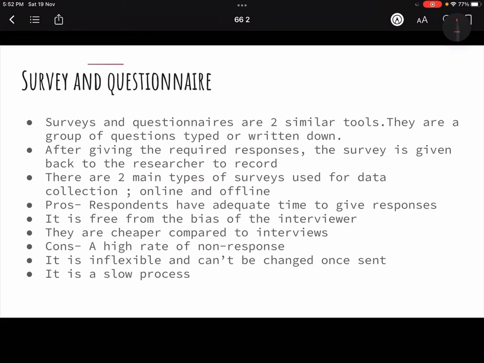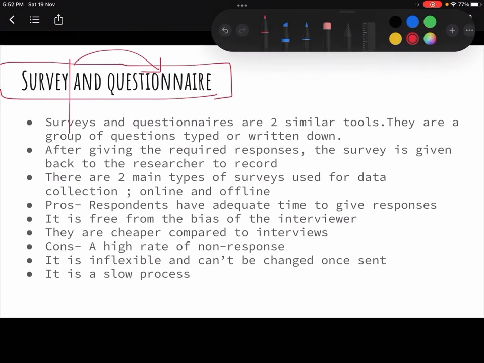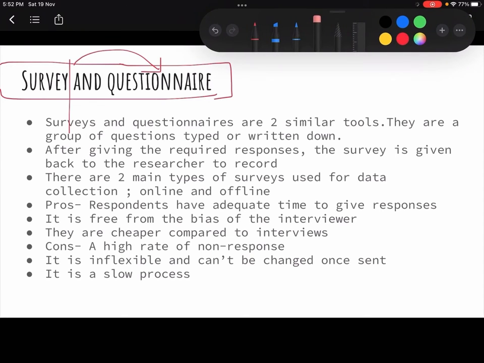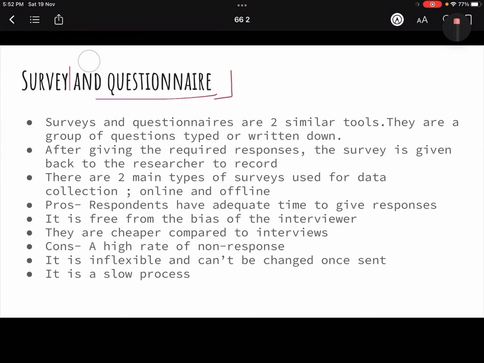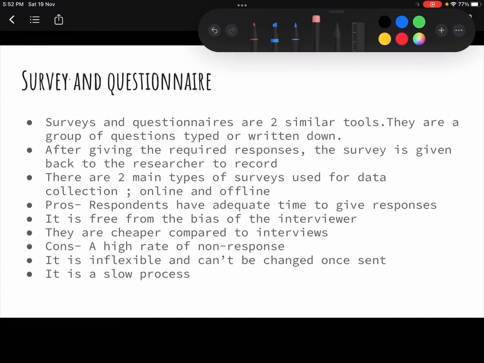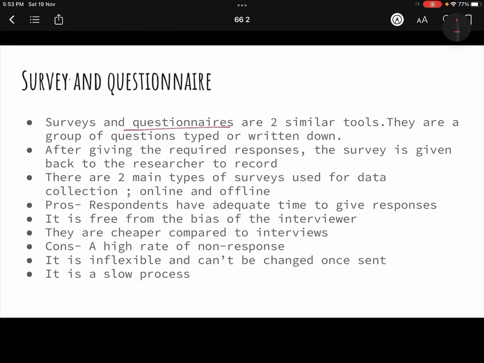Then comes the survey and questionnaire. With a questionnaire you can make a survey, right? What is a survey? For example, household surveys, the Government of India does many household surveys, right? In that, basically the questionnaire technique is used. There is a set of questions, okay?